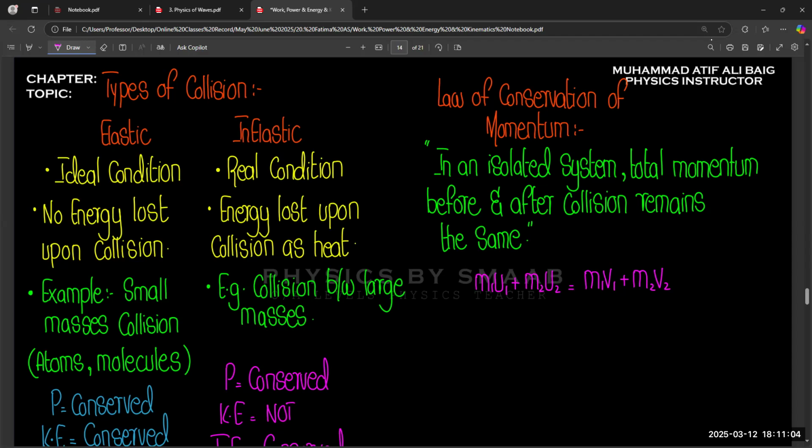So it means the momentum lost by one body is equal to the momentum gained by the other body, right? If the momentum lost by one body is 10 newton second, the same amount of momentum is gained by the other body. So that is called the law of conservation of momentum, right? So this is the concept of momentum. And for example, if we consider one question from the momentum idea related to collision, related to direction also.